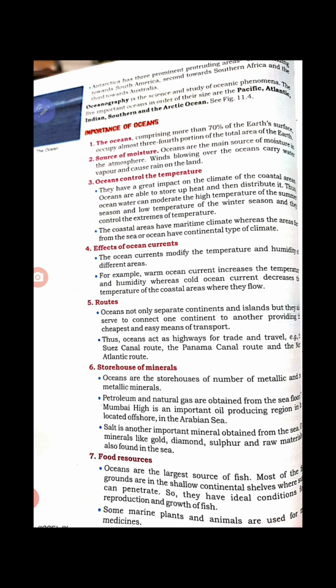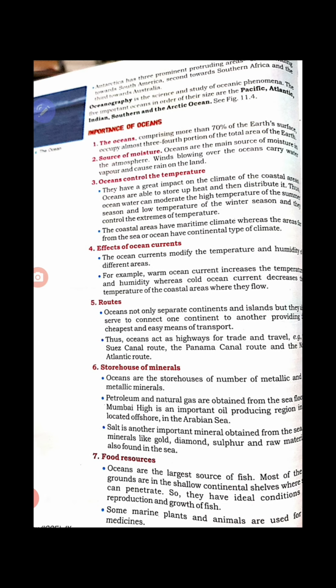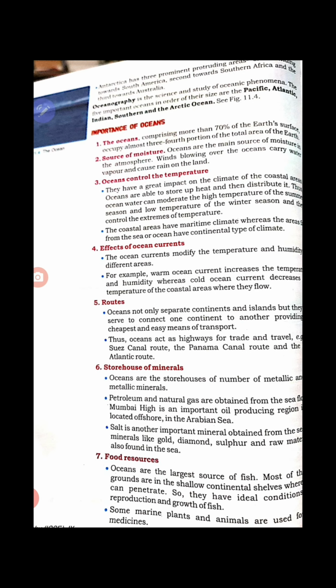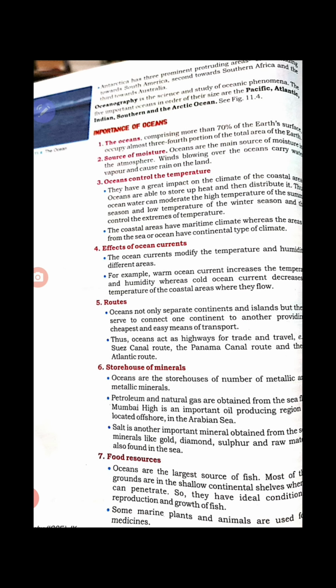Wherever warm ocean currents flow through a cold region, they make it warm, and cold currents make the region in which they flow very cold. This is how ocean currents affect the temperature of a place.